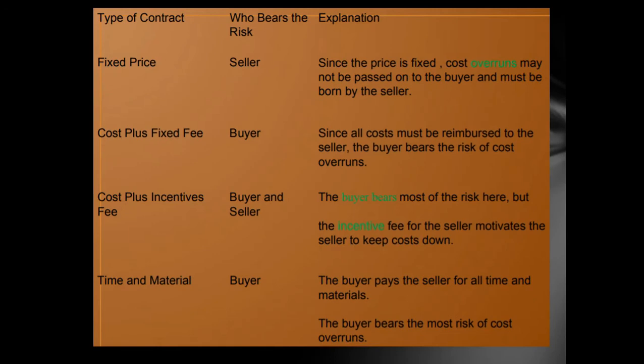So these are the types of contracts and their advantages. It will be detailed in the slides how we can get the advantages for the seller and also the contractor. In a fixed price contract, the contractor is at risk and the seller is not at risk.